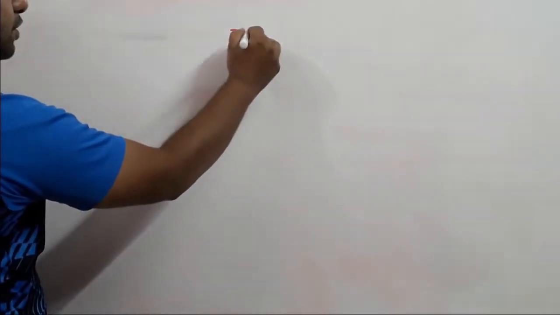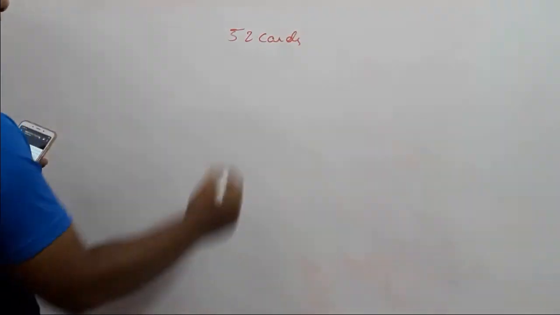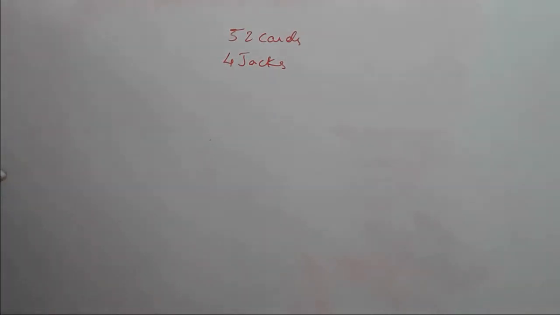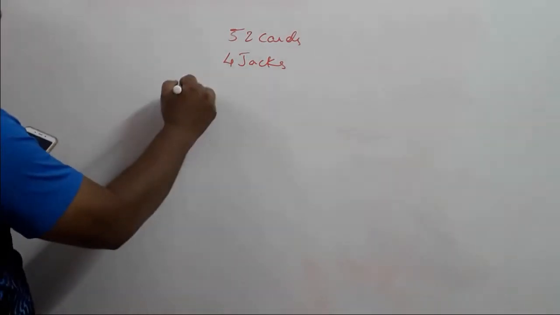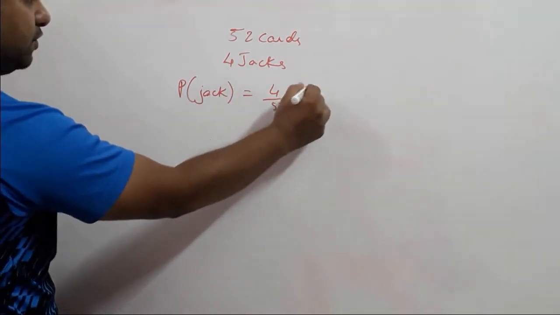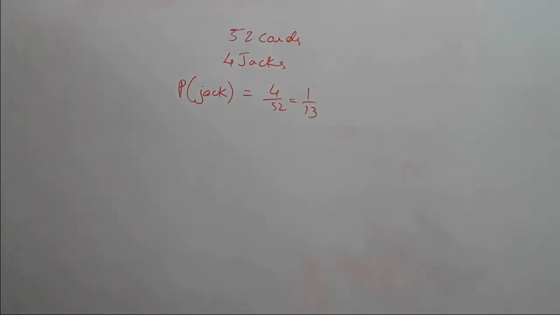Next question is, one card is drawn at random from a pack of cards. Find the probability of getting a jack. So in a pack of cards there are, as you know, 52 cards, and how many jacks are there? 4 jacks are present in a pack of cards. So the probability of getting a jack will be 4 upon 52, which is 1 upon 13. So the probability of getting a jack is 1 upon 13.